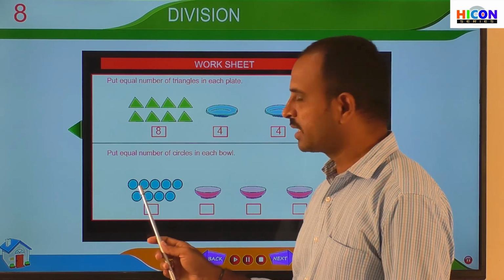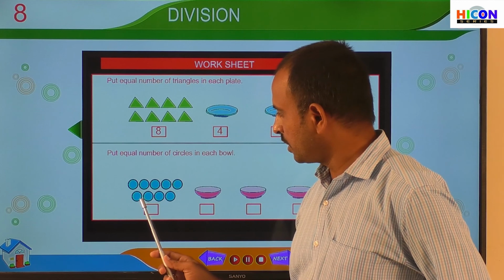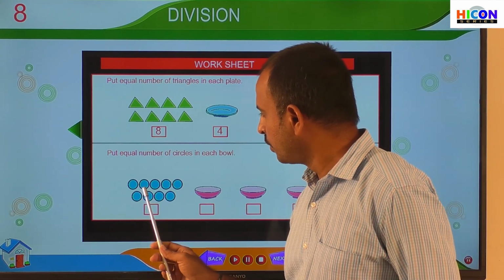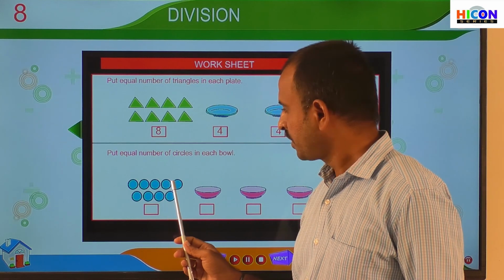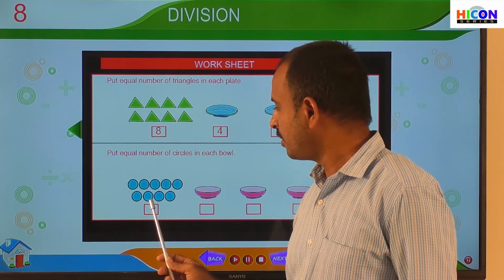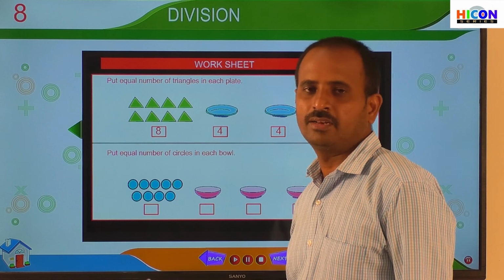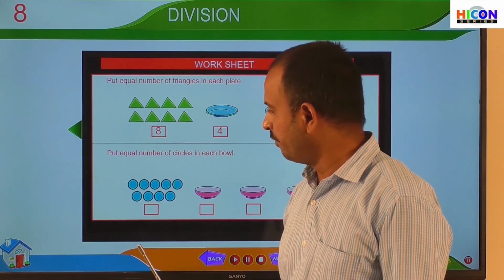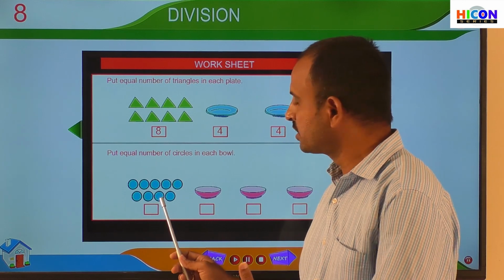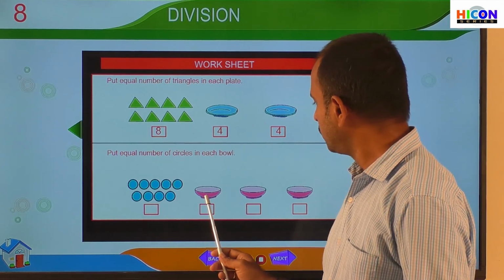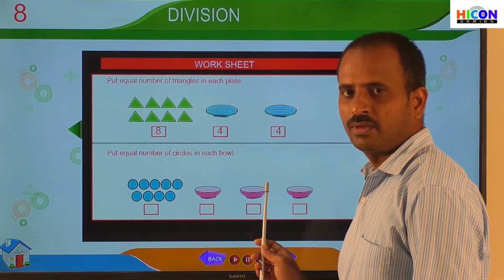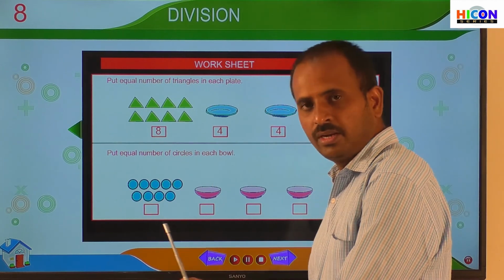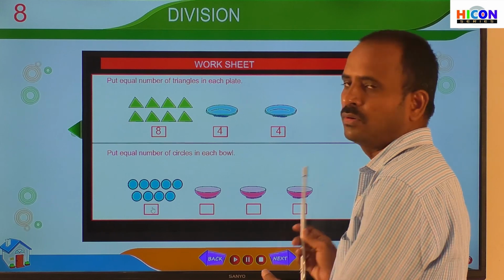So children, how many circles are there in total? Let us count how many circles are there. 1, 2, 3, 4, 5, 6, 7, 8 and 9. So in total there are 9 circles. Now we have to share these 9 circles into 3 bowls. So we have to share these 9 circles equally into 3 bowls.